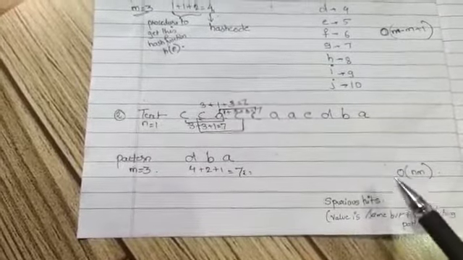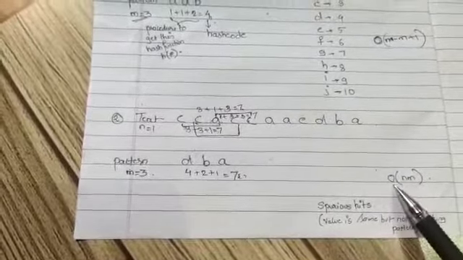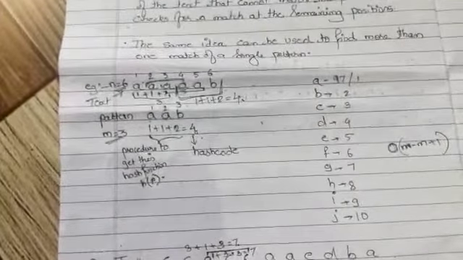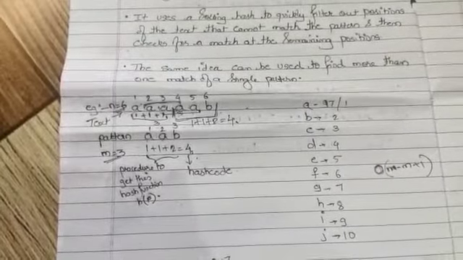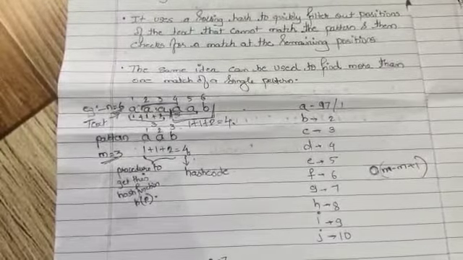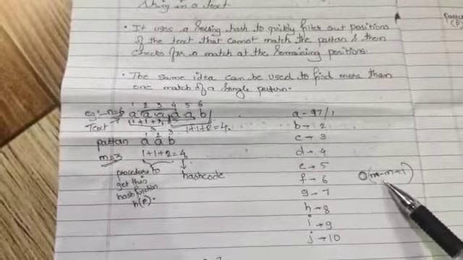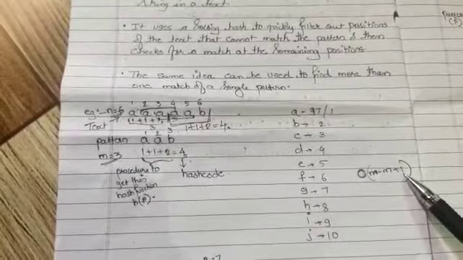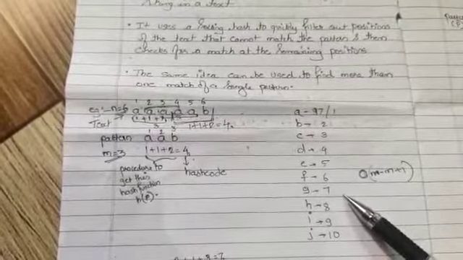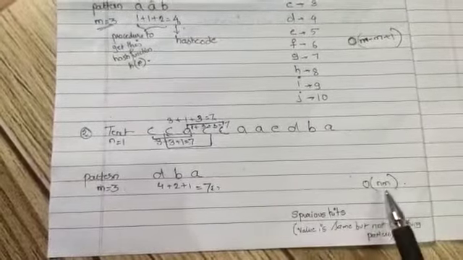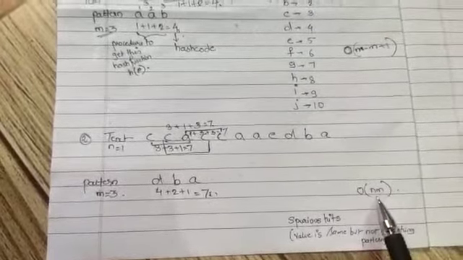Each time the spurious hits increase, the time complexity we achieve is big O of Nm. When the spurious hit is not there, as in the previous example, the time complexity is big O of N minus M plus 1. So there we get the value in less time, but in this example the spurious hits are more, so the time complexity is big O of Nm.